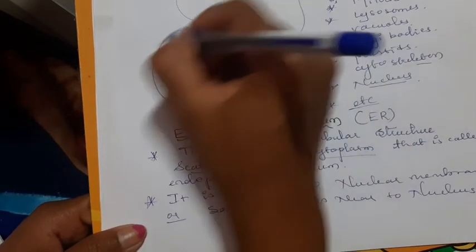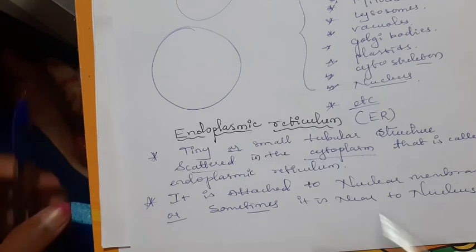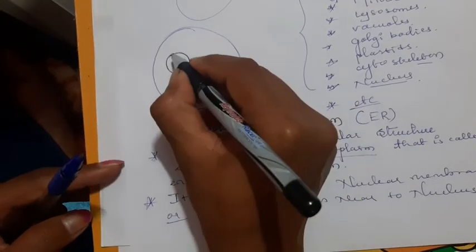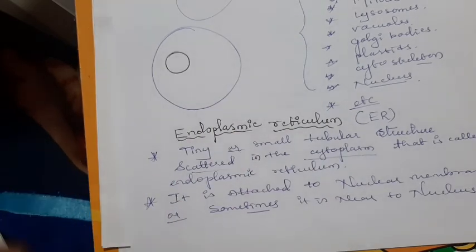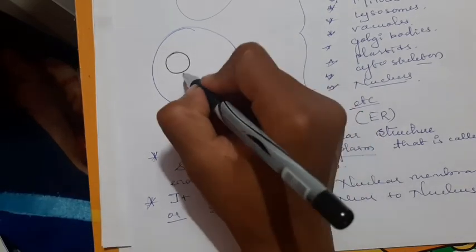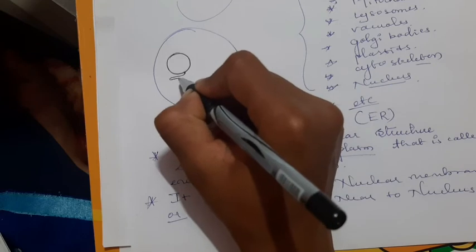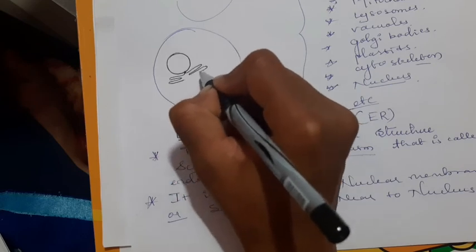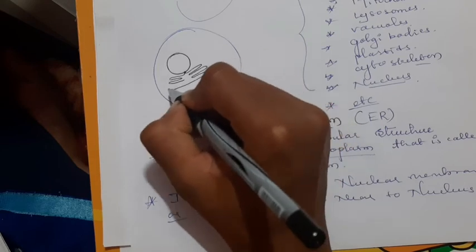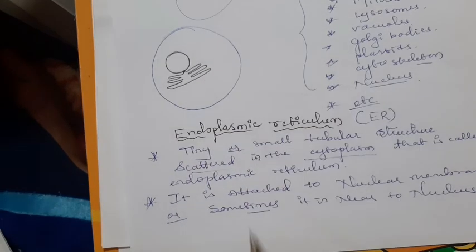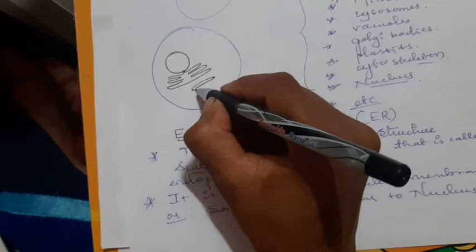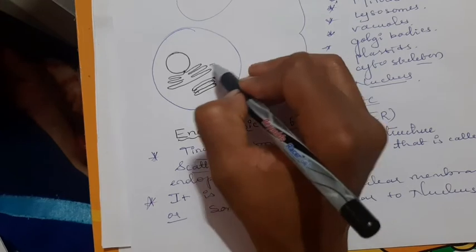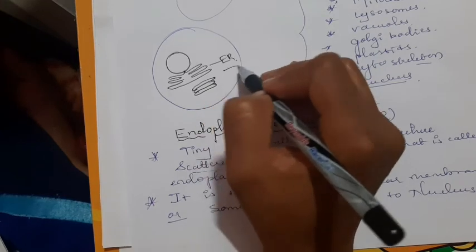I will explain here. Consider this is a cell. Inside that, this is the nucleus. The covering membrane for the nucleus is the nuclear membrane. The endoplasmic reticulum is a tubular structure. It is like this. It is always attached to the nuclear membrane, or it may be present in the cytoplasm. Okay, this is the ER, endoplasmic reticulum.